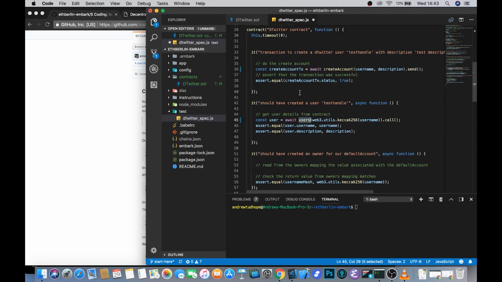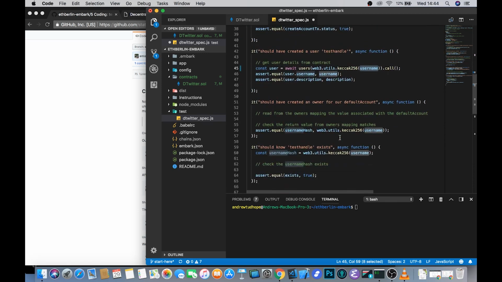And so that's what we need to pass in, not the actual username. And in order to get that hash, we look at the Web3 library, which has this utils object in it, and in that you have the keccak256 hash function, which we can apply to the username, get what the username hash should be, call that, and make sure that what gets returned is indeed the username and description that we were expecting.